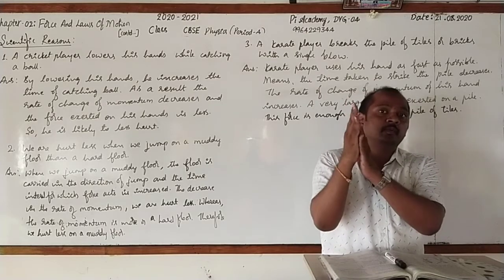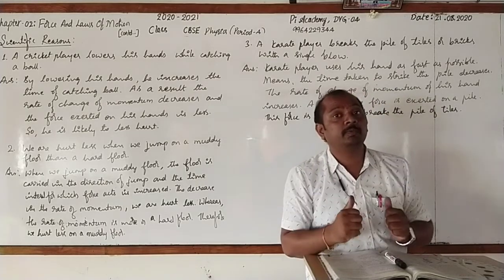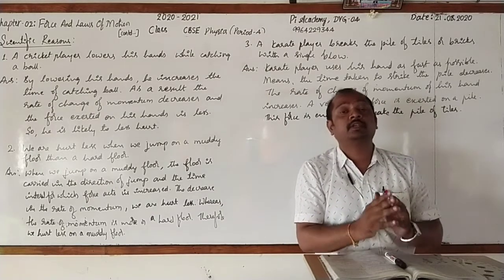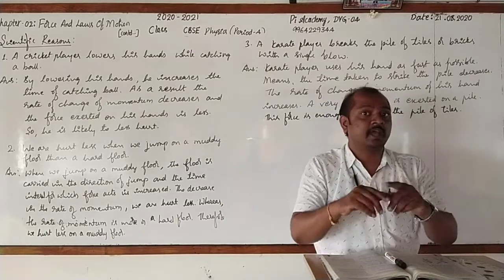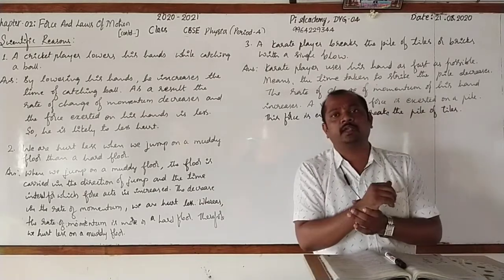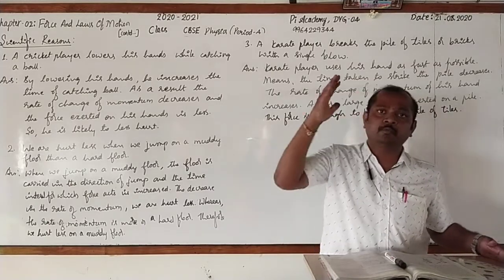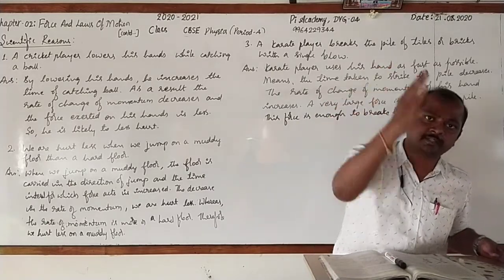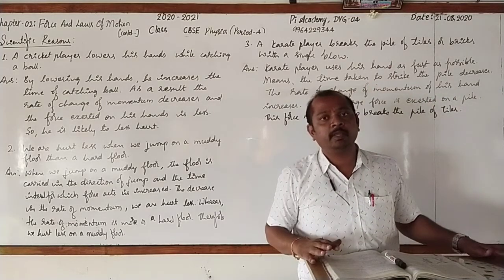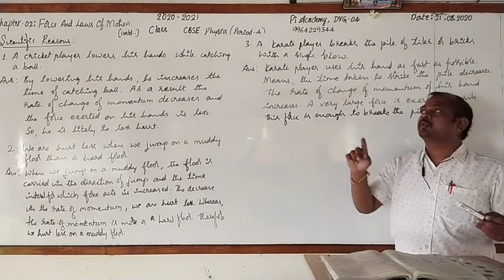When he moves his hand as fast as possible, what will be the time to reach the pile of tiles? It decreases. As the time decreases, what will be the rate of change of momentum of his hand? It increases. That means force is increased. A very large amount of force is exerted on that pile of tiles. Therefore, they will be broken easily. Clear? The same question is here.